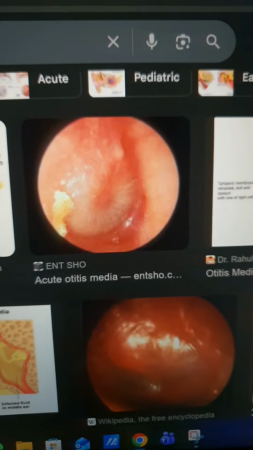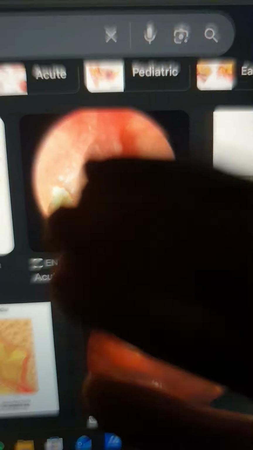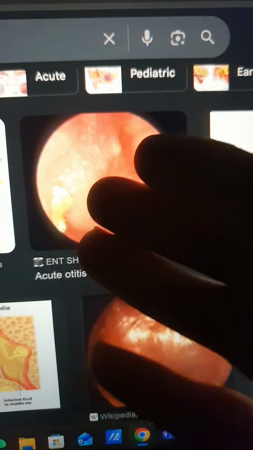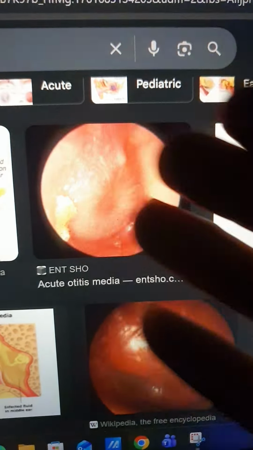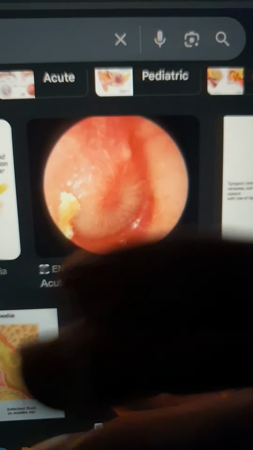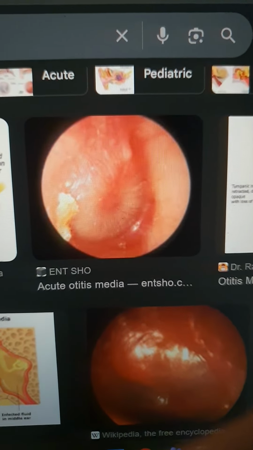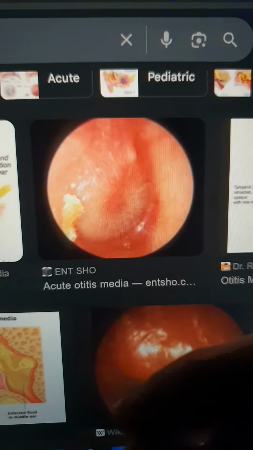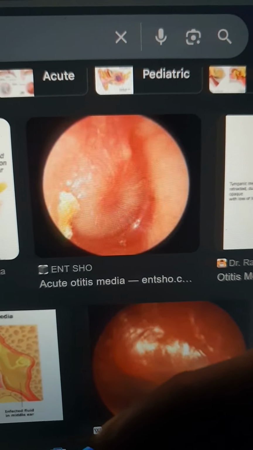Now, there may be complications like mastoiditis, even intracranial complications. So this very simple thing that usually gets resolved even without treatment can become complicated and very dangerous with mastoiditis and all the complications of this. So this is, in a nutshell, about acute otitis media.